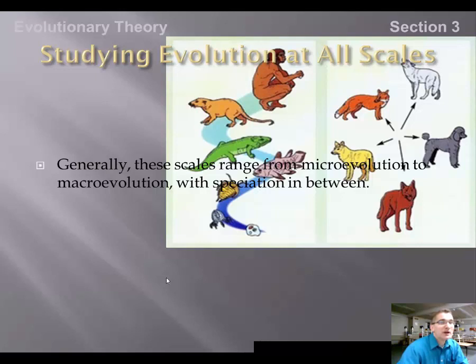We're going to see how microevolution does occur, how microevolution is definitely measurable within a population. And we're going to look at macroevolution, where we're not exactly sure if that is occurring.